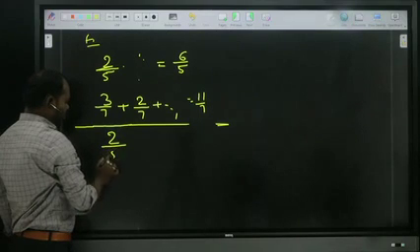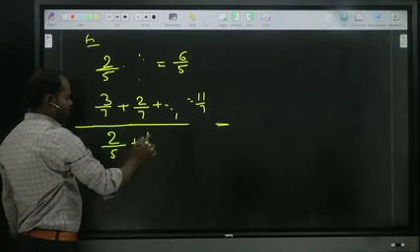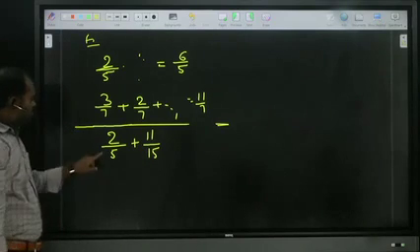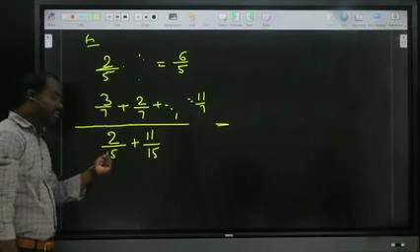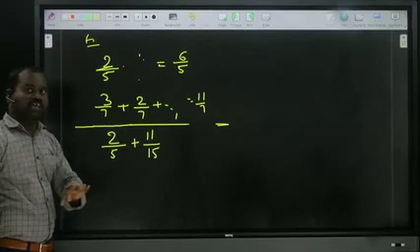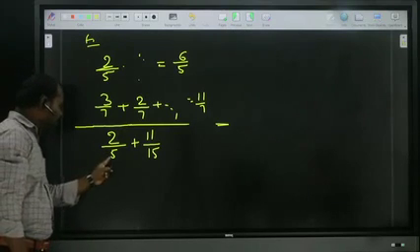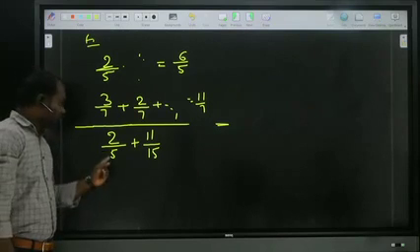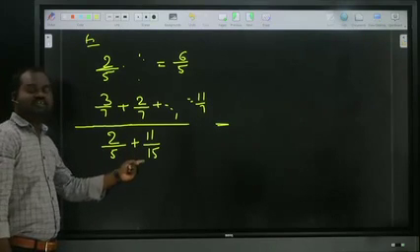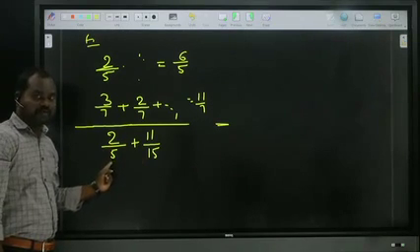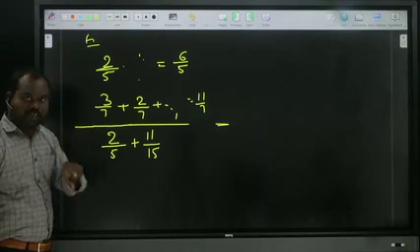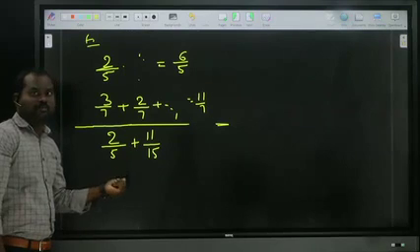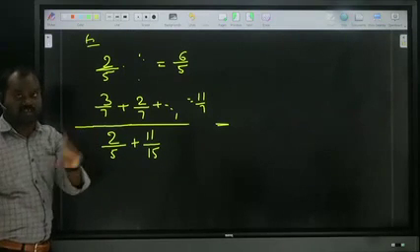Now 2 by 5 plus 11 by 15. Now observe, here 5, here 15. Both the denominators are not the same. But if you observe carefully, in the 5 table can you get 15? How many times? 3 times. That means both are not the same, but there is a 5 multiple here. In the 5 table, 3 times is 15. That means by multiplying by 3 it becomes equal.